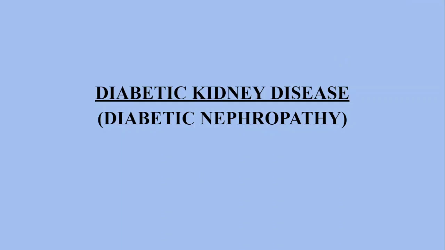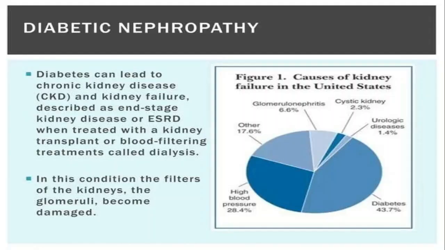Now we are going to discuss diabetic nephropathy. It means diabetic kidney disease. Whenever your kidney gets damaged by diabetes, that can also lead to end-stage renal failure. These patients can be treated by blood filtering, or dialysis. In this condition, the nephrons, the filtering units of your kidney, get damaged by the diabetes, right?